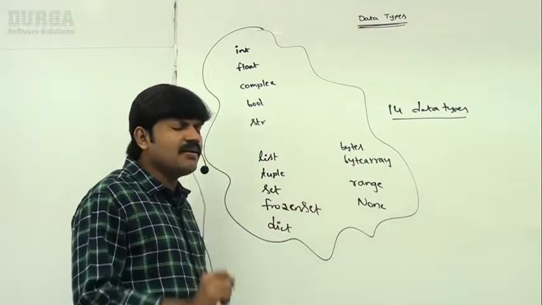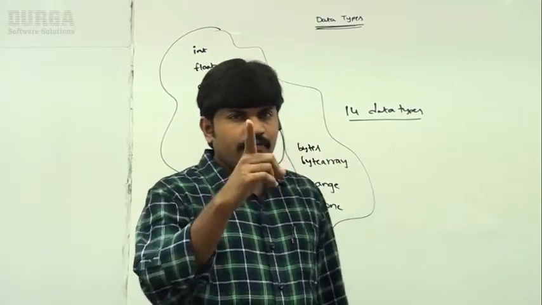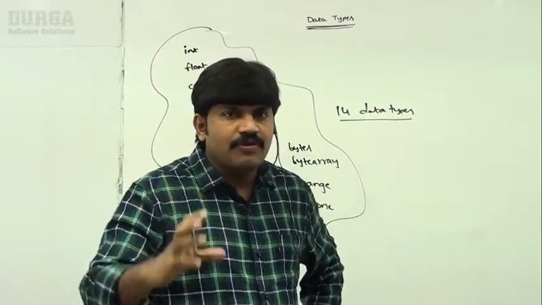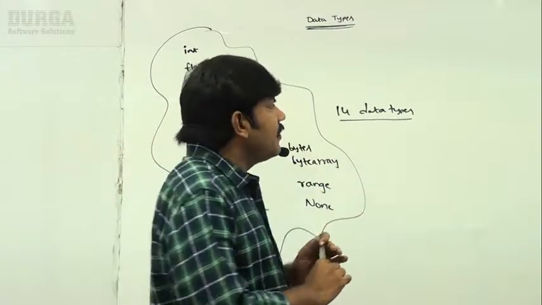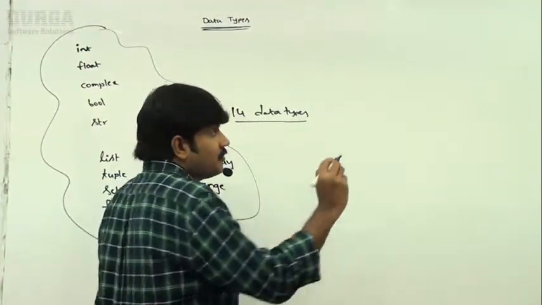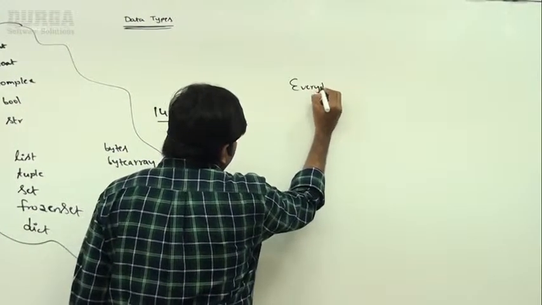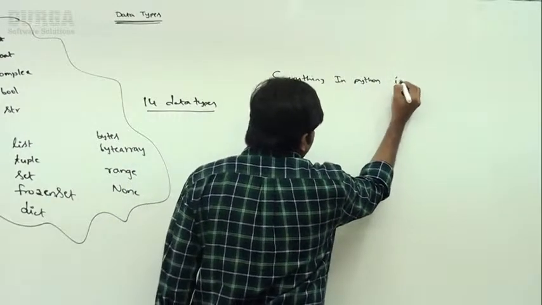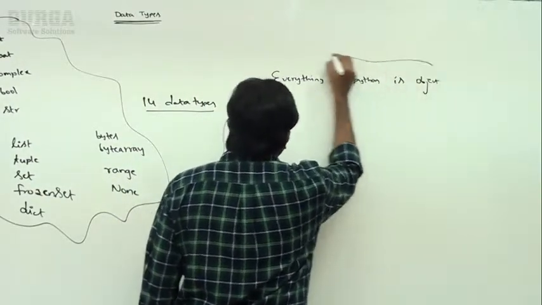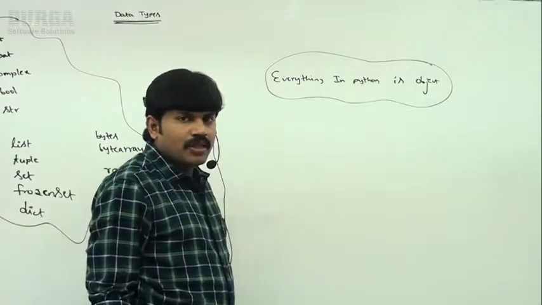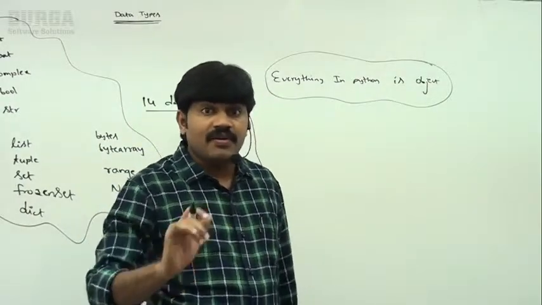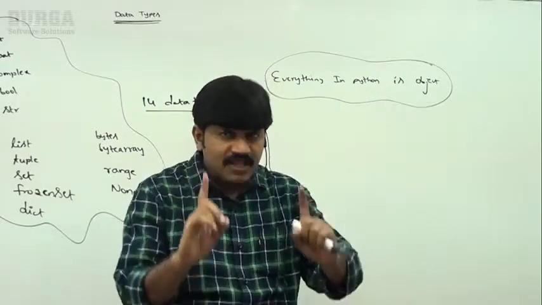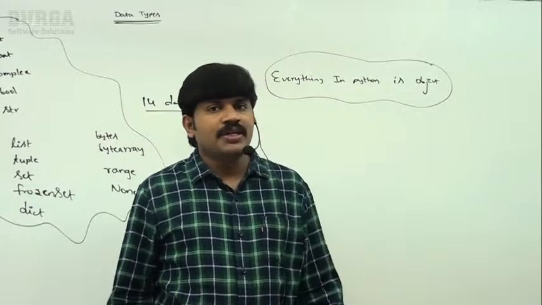Before talking about these data types, one very important point I have to tell. Please inject this point in your mind very strongly. Observe very carefully: everything in Python is an object. For people coming from other languages like Java, where we have primitive types and object types, there is some difference there. But in Python, everything is considered as an object only.